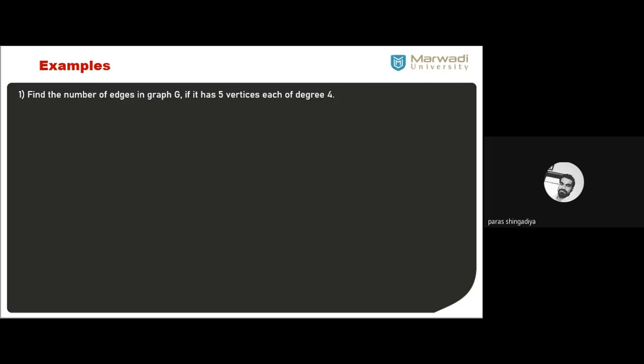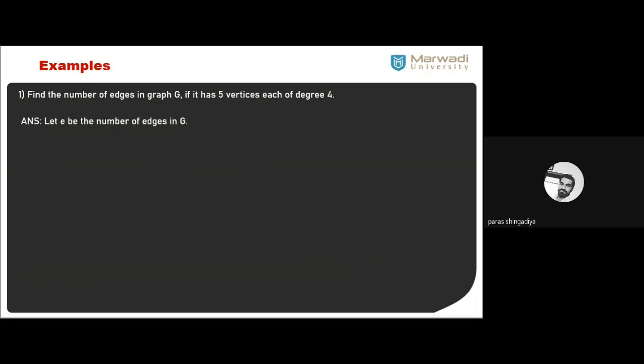That is the first theorem. Okay, what is the statement of the first theorem? The sum of degrees of all vertices is equal to twice the number of edges. Clear? That is equal to 2 times the number of edges. So we have the sum of degrees of all vertices. 5 वर्टेक्स हैं, सभी की डिग्री 4 है. What does it mean? It is 4 plus 4 plus 4 plus 4 plus 4, up to 5 times. Clear? So it is 4 into 5, that means 20, equal to 2 times the edges. So what does it mean? E is equal to 10. Clear? So the number of edges you will get as the answer is 10.